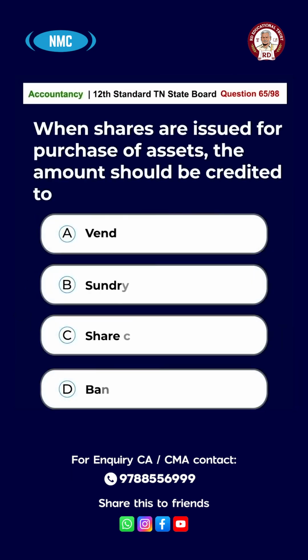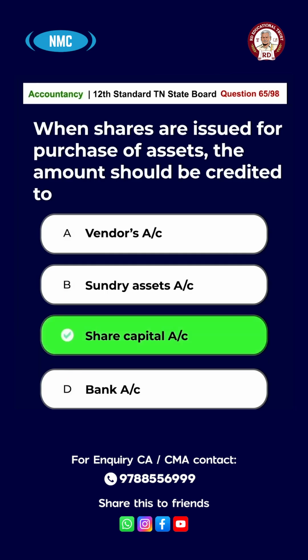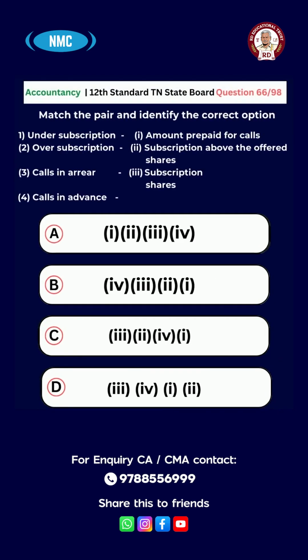Question number 65. When shares are issued for the purchase of asset, the amount should be credited to option A. Vendor's account, B. Sundry asset account, C. Share capital account, D. Bank account. The answer is option C. Share capital account.